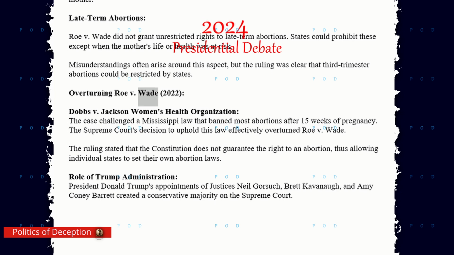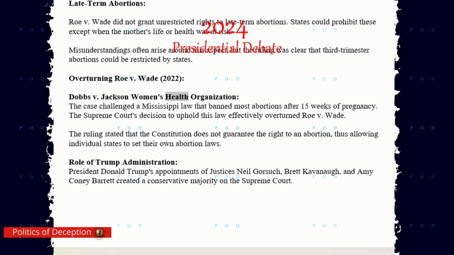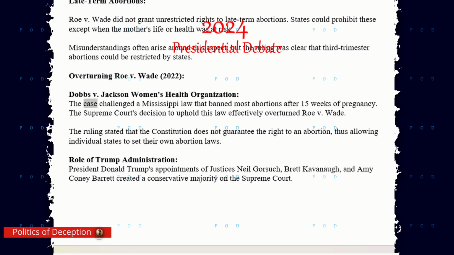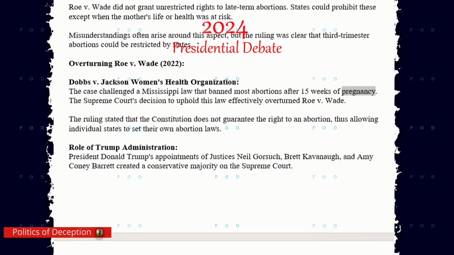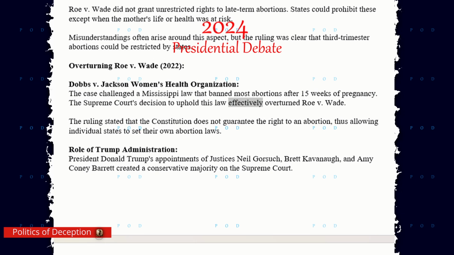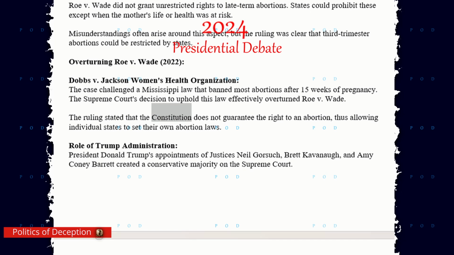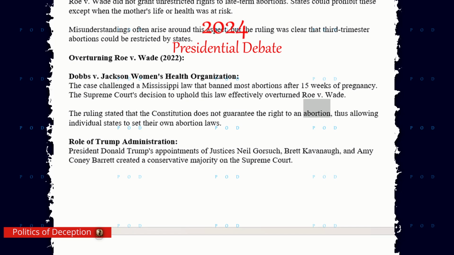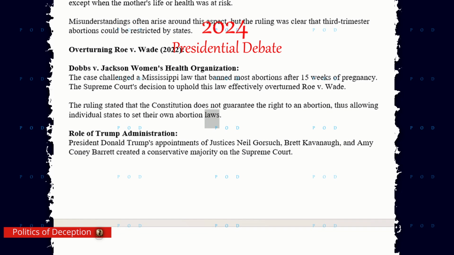Overturning Roe v. Wade, 2022. Dobbs v. Jackson Women's Health Organization. The case challenged a Mississippi law that banned most abortions after 15 weeks of pregnancy. The Supreme Court's decision to uphold this law effectively overturned Roe v. Wade. The ruling stated that the Constitution does not guarantee the right to an abortion, thus allowing individual states to set their own abortion laws.